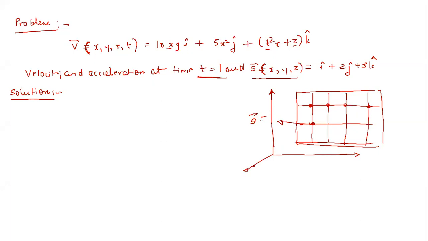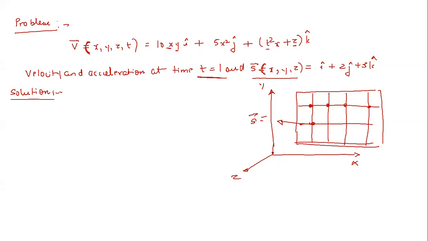Always remember the frame of reference, that is also very important. The Eulerian and Lagrangian approaches are just different frames of reference, right? So now we are following a Eulerian approach, so we are taking a fixed frame of reference, and with respect to that frame of reference we are observing the fluid flow, right?